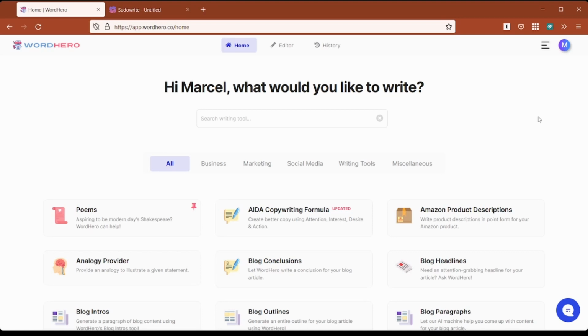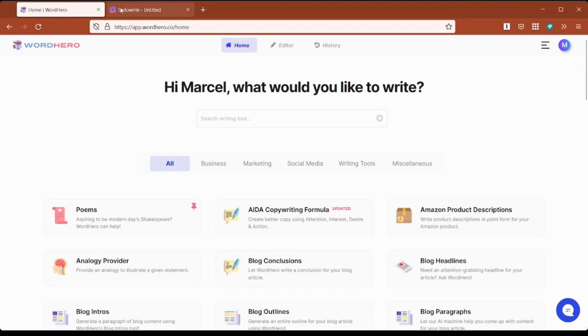All right, today I'm going to show you two different ways to get an AI to help you out with writing some fabulous poetry, evocative poetry, sad poetry, happy poetry, whatever kind of poetry. Doesn't really matter. What you've got going for you that Shakespeare did not have going for him, which might help with your poetic expression, shall we say, is artificial intelligence. In fact, I'm going to show you two different programs that can help you get your feelings out there through poetry. And the first one I'm going to show you is Wordhero.